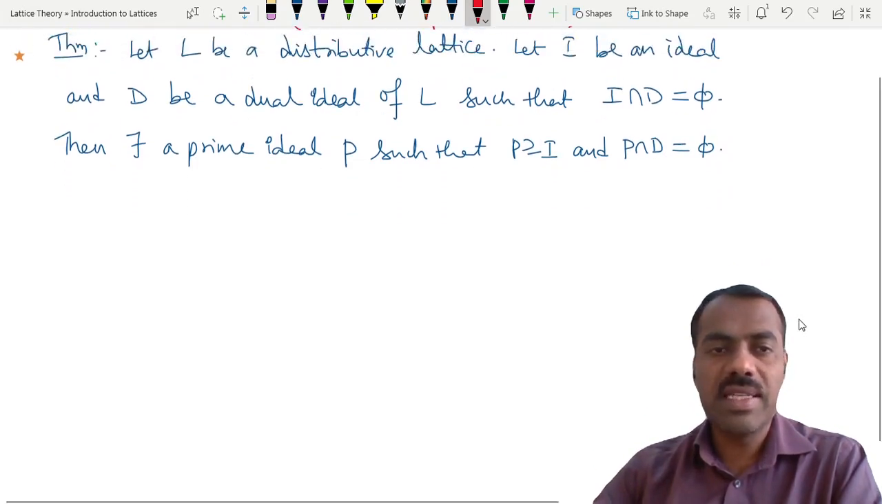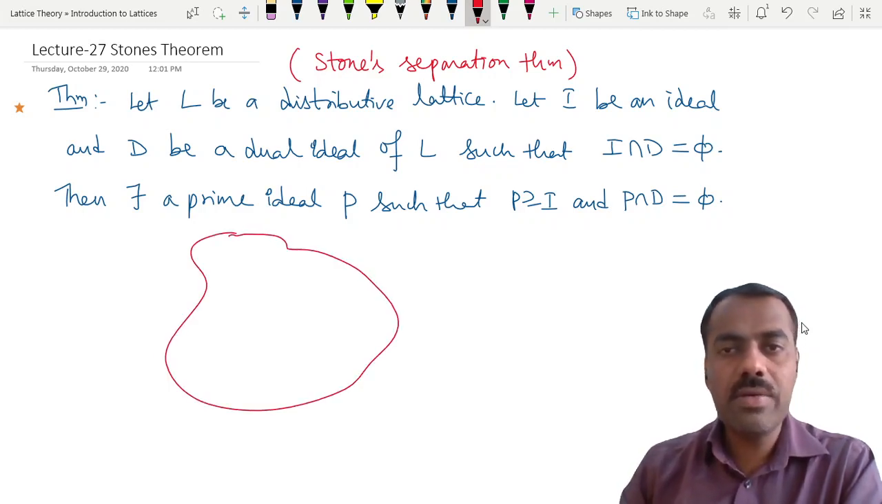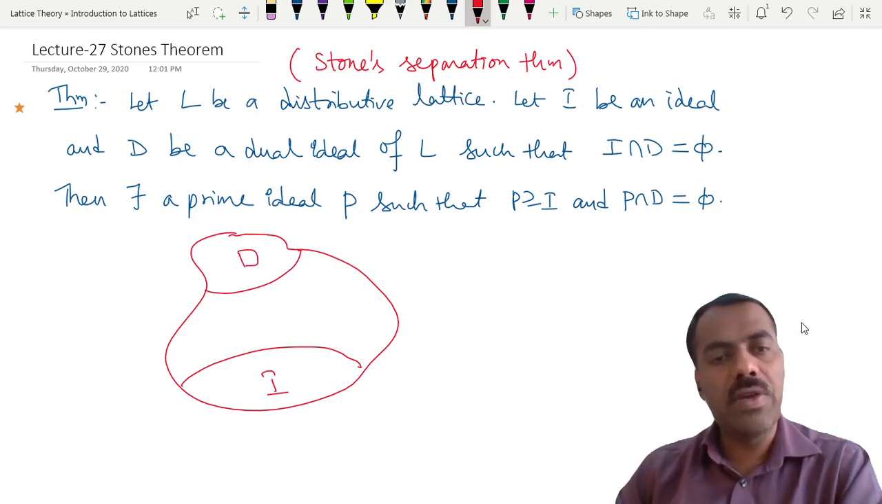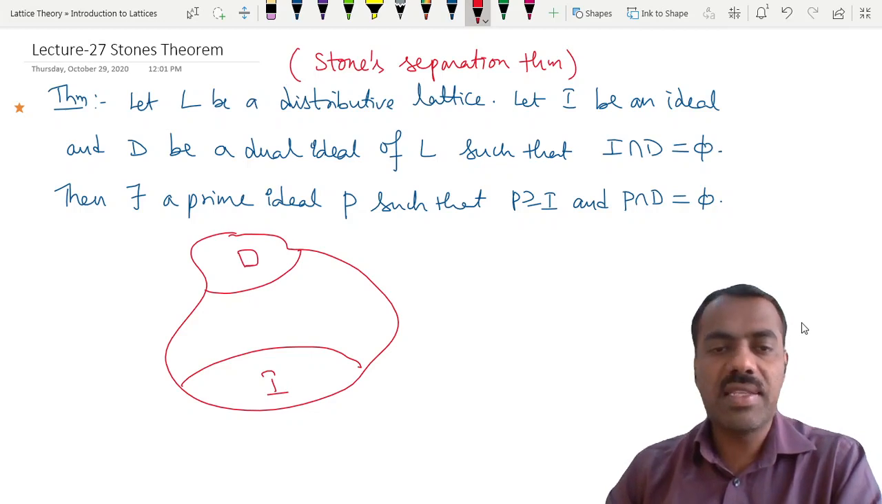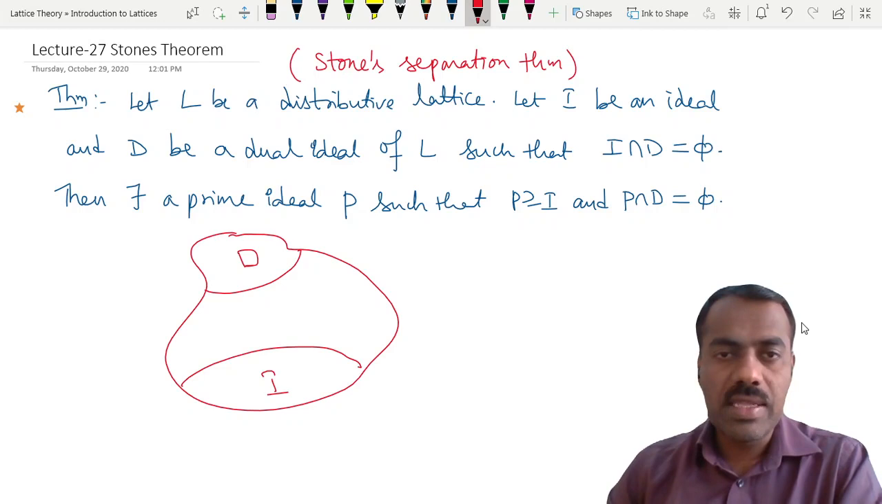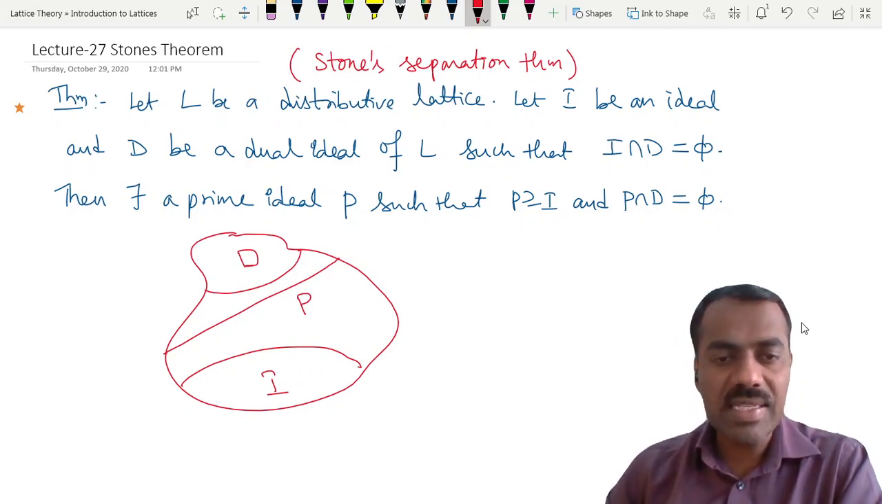Let's see pictorially what it says. Suppose you have an ideal I, and this is a dual ideal D, such that their intersection is empty. They don't have any element in common. Then there exists a prime ideal P such that P contains this I, but P is not intersecting D.